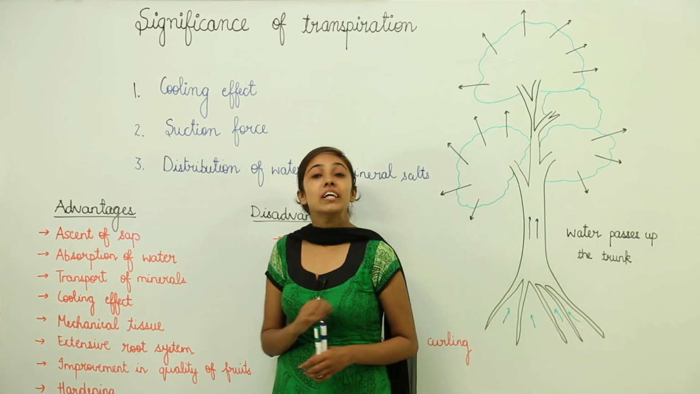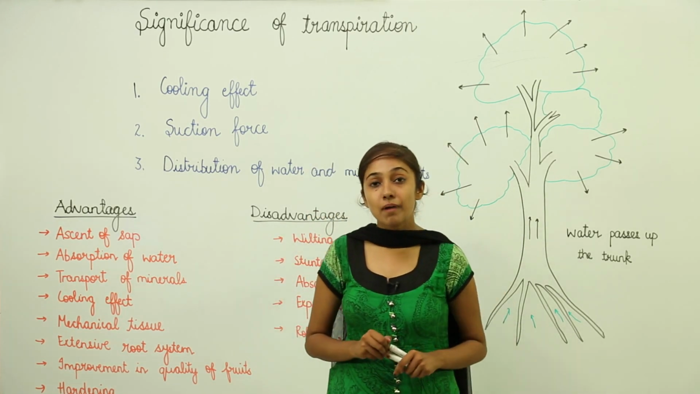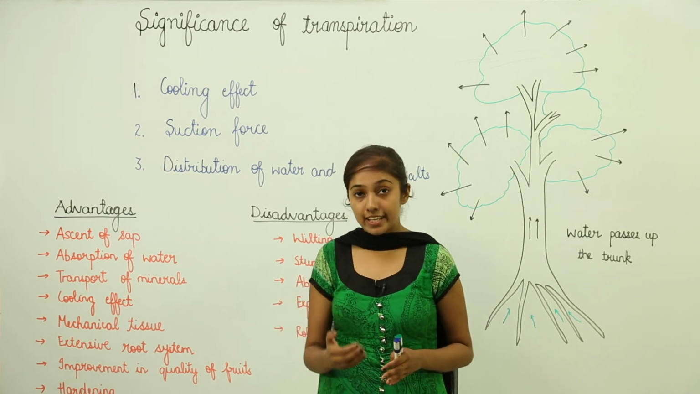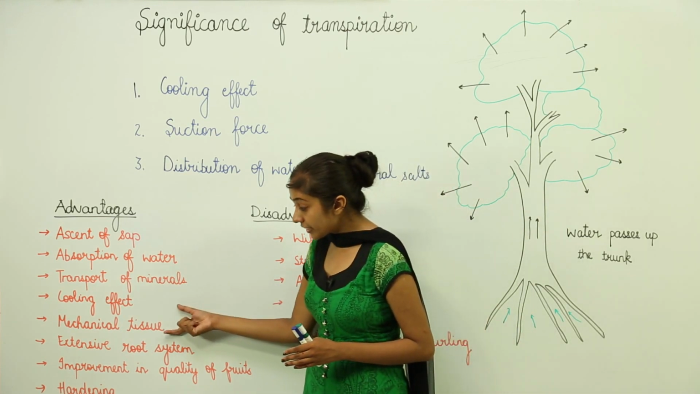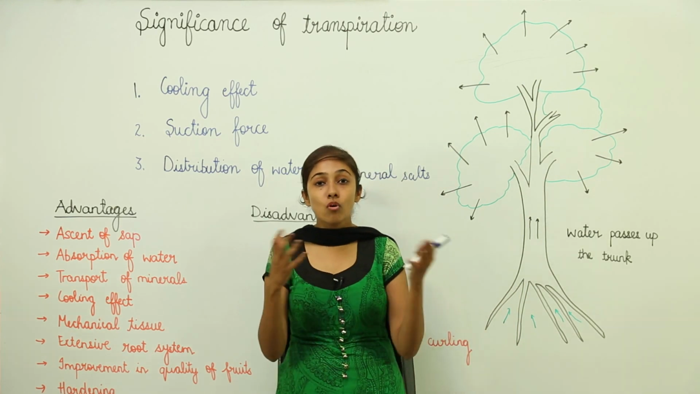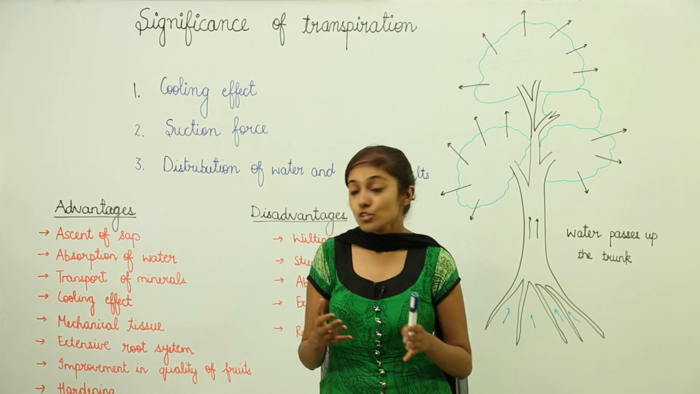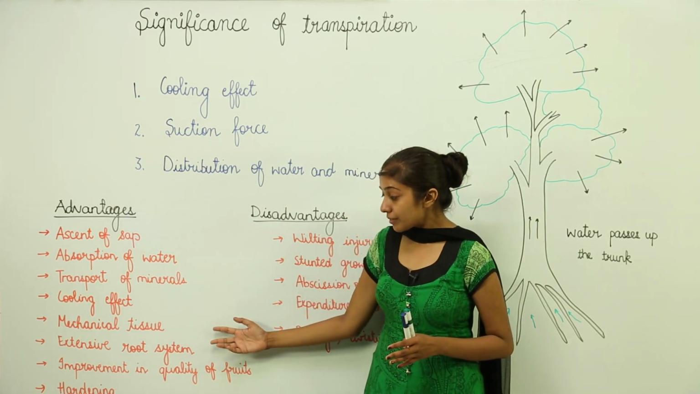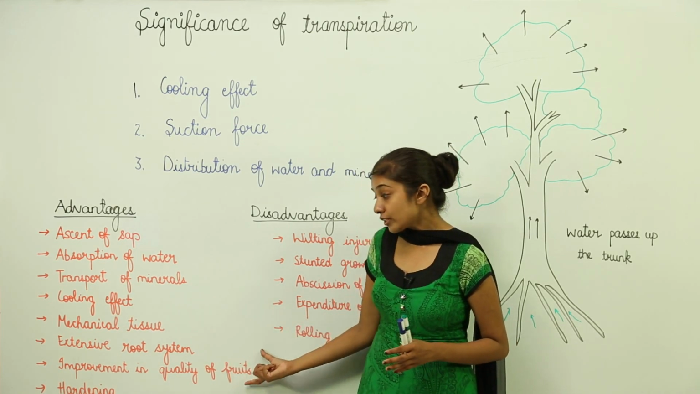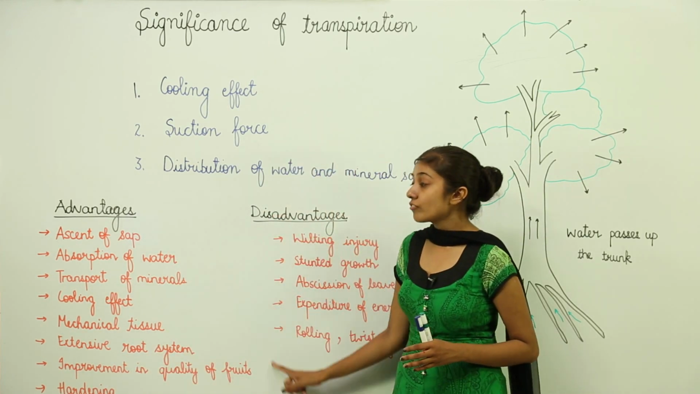Then it helps in the building of the mechanical tissue. It has been noticed that the plants which actively transpire have much more mechanical tissue buildup as compared to the plants which transpire less. So, it helps in the building of the mechanical tissue and extensive root system. The plants which transpire more will need to develop a more extensive root system, right. So, transpiration helps in the development of an extensive root system. It leads to the improvement in the quality of fruits and it leads to hardening also. So, these are the advantages of transpiration.